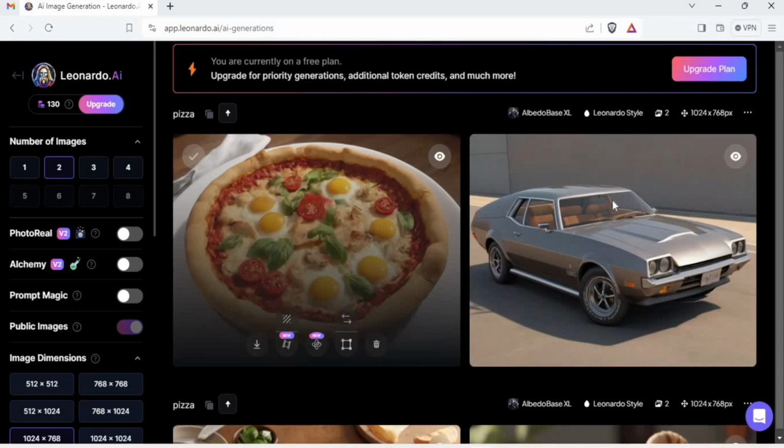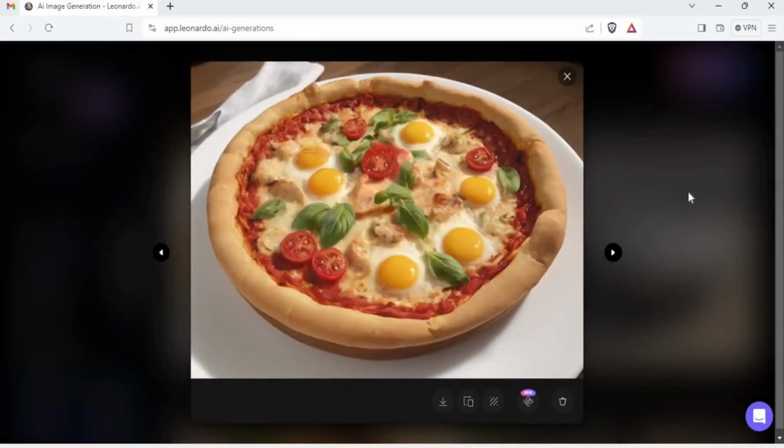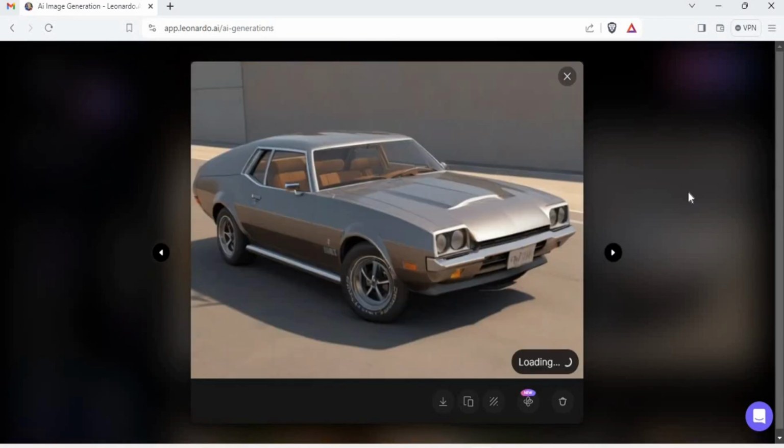Look at that one. That's the first one. It looks more like a pizza, but it's fine. But the second one is horrifying. This is not a pizza. It thought pizza or car. I don't know if Pizza is a brand name or a model for a car. Check it out for me, folks. I don't know because I don't live in the US. Probably this looks like a US model or a European model.